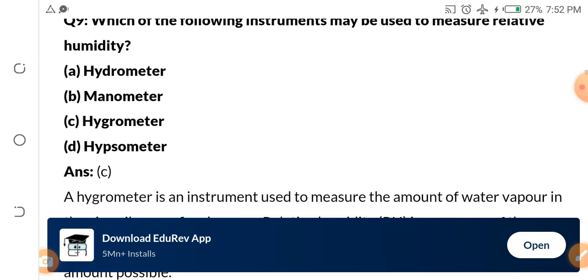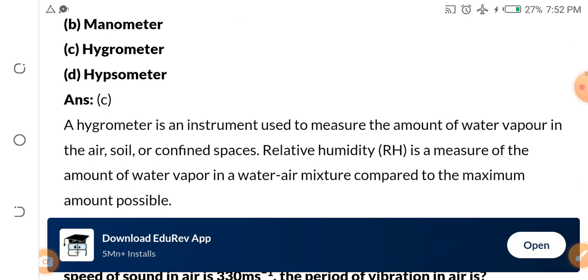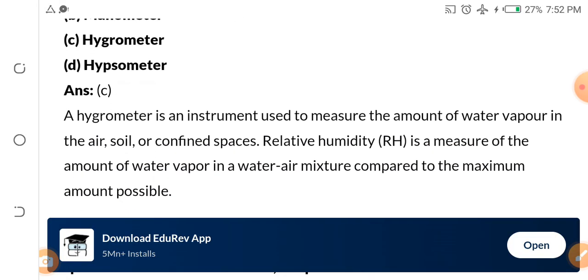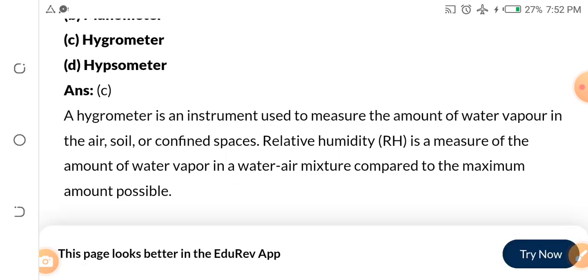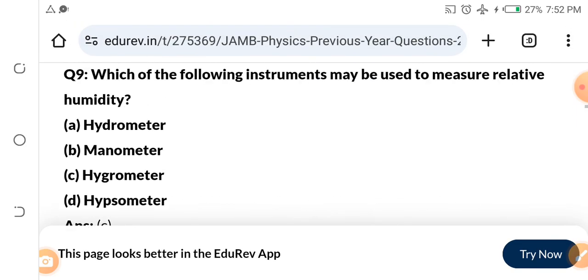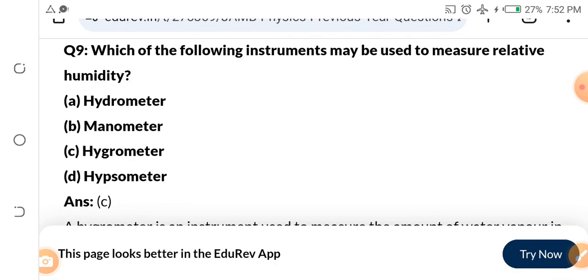The answer is simple. The answer is C. Hygrometer is an instrument used to measure the amount of water vapor in the air. That is humidity, in the air, soil and confined spaces. Relative humidity here is the amount of water vapor in a water-air mixture compared to the maximum amount possible.